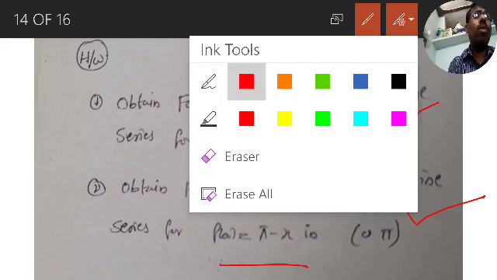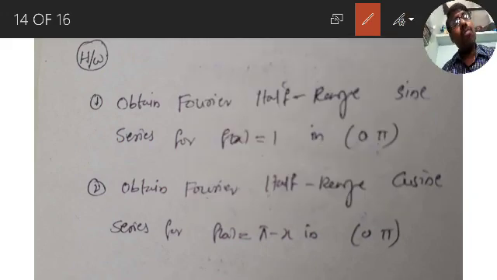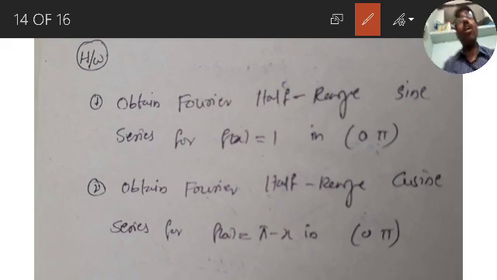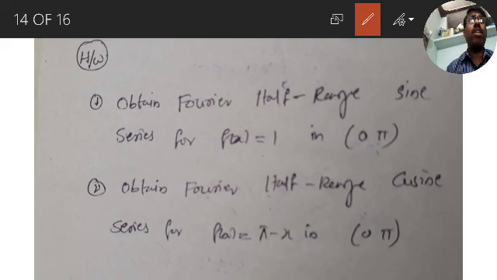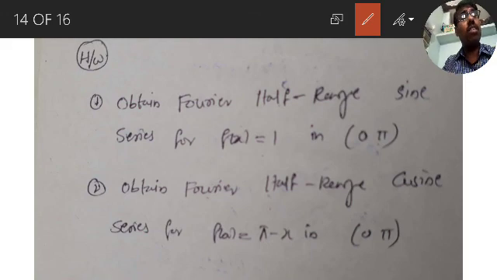What you have to do is first practice what we solved in this lesson, all those three problems, which are previous questions. Whenever I give a solved problem, I always choose it from previous question papers. All three problems that we covered in this video are repeated questions for 5 marks. First practice them, then do these two problems, f of x equal to 1 and f of x equal to pi minus x in the half range 0 to pi. These are called half range sine series and cosine series.